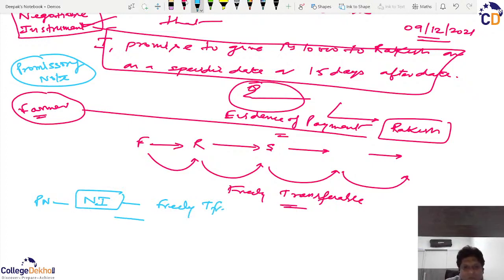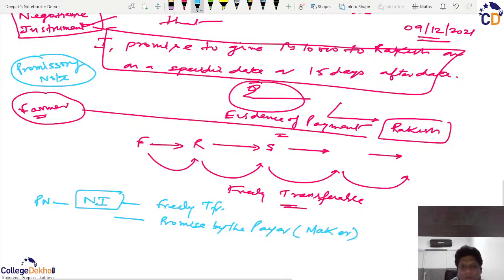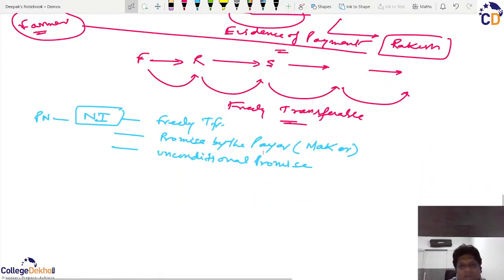It contains a promise by the payer. Who's the payer? Who is making the instrument? So we can also use the word maker. And the promise is unconditional. He will have to pay irrespective of whether the goods he has received are good or not. So before he writes his instrument, he has to understand that he will have to pay once he has signed the instrument. And this promise is made to the recipient, and this recipient is what you call the payee.